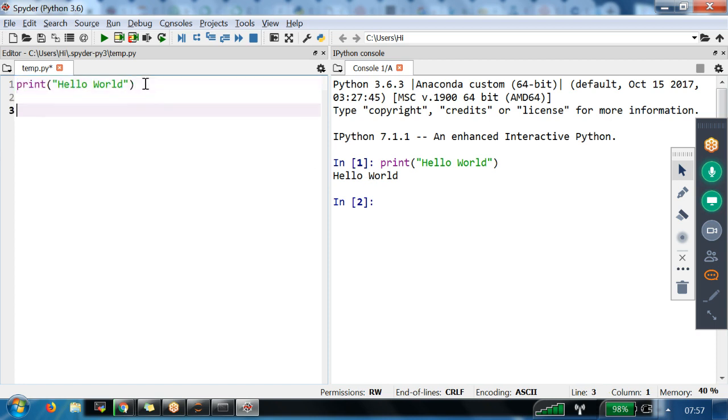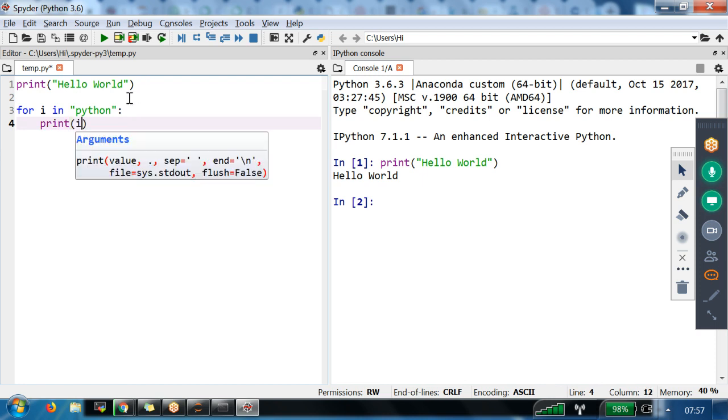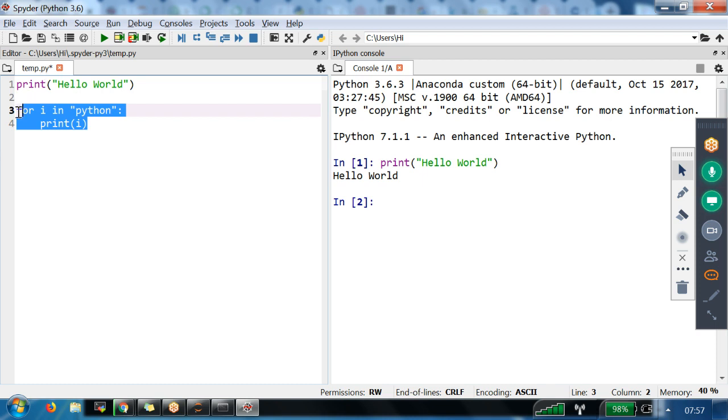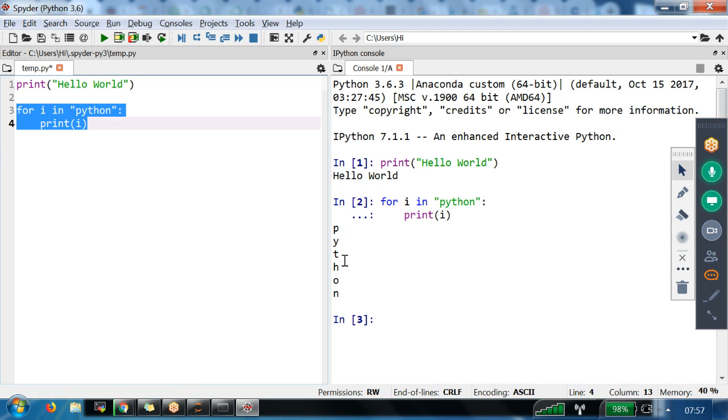Suppose tomorrow you want to write some kind of loop. For example, I am writing for i in, let's say, Python. Then I am trying to do print i. Let us try to execute this one. One by one, we are going to see first P, then Y, then T, H, O, N. It is dividing the word one character at a time.